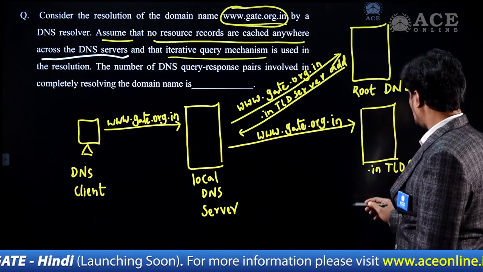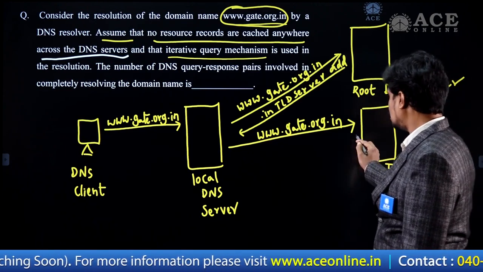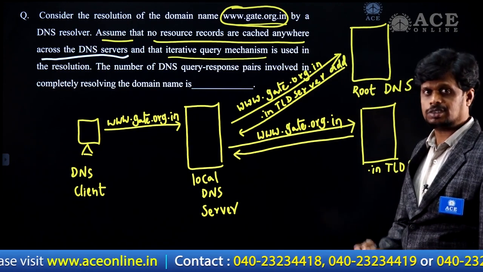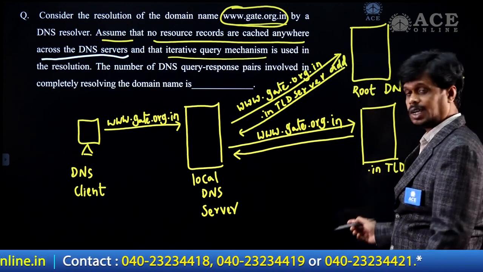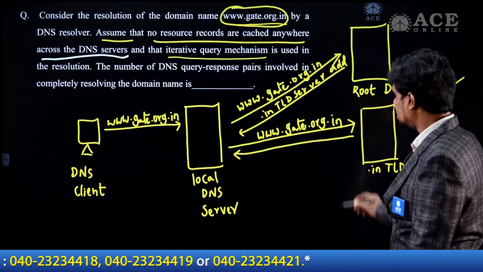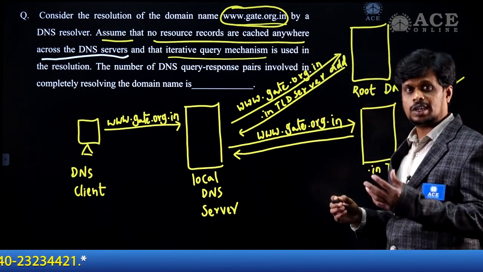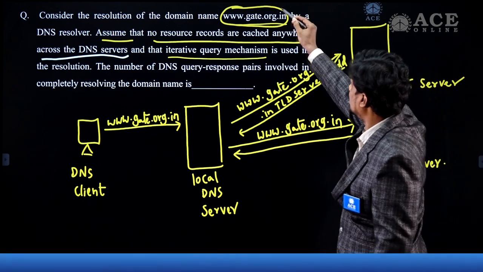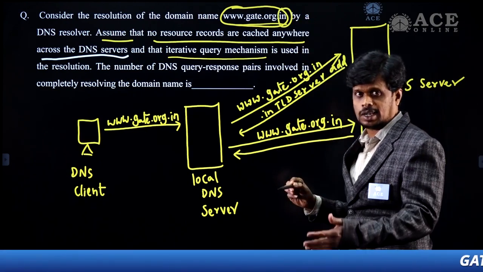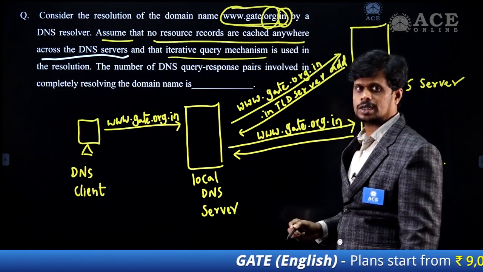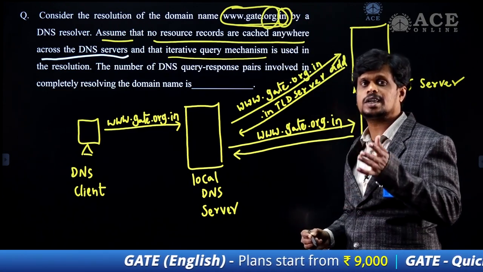Now this .in TLD server will give the reference address of the SLD server, or the second level TLD server. What is the second level TLD server? .org is generic. This portion, .in, is the country TLD server, and .org comes under generic TLD server.